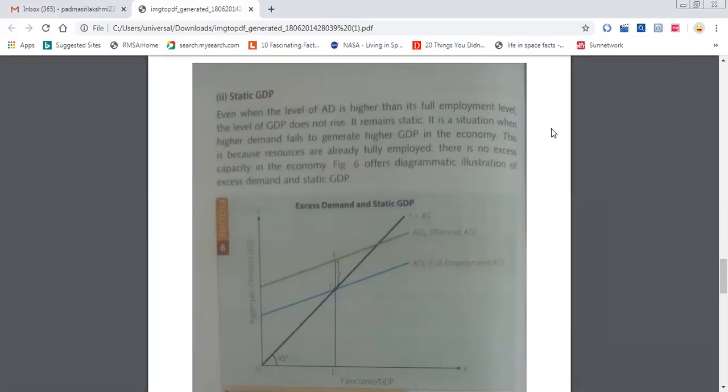So real GDP, if we see, it is static. There is no increase in the GDP level. Income level does not increase, remains constant. The main reason is resources are already fully employed. There is no excess capacity in the economy. So because of this, GDP remains the same. Is it clear now? Why GDP is the same means you have employed all the resources. So for a salary, that much only they will be able to provide. Because of that, we cannot say the income is increasing.